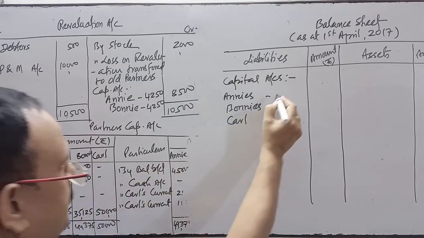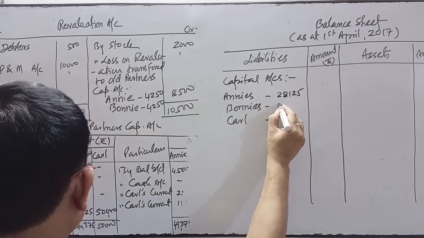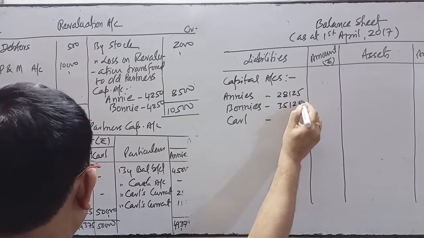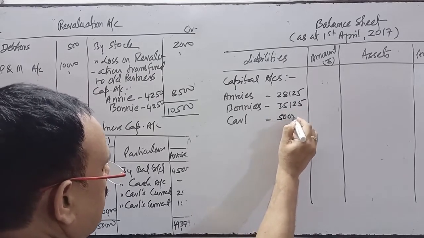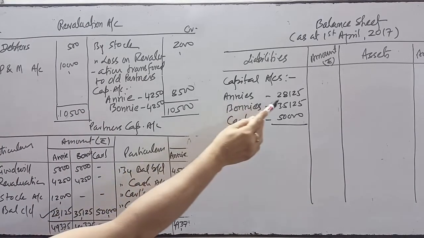So this is the new capital balance, 28,125 of one partner, another partner's capital balance is 35,125 and then 50,000.